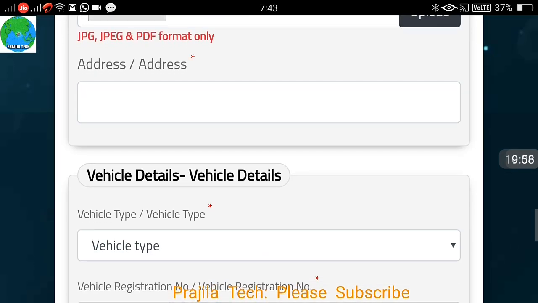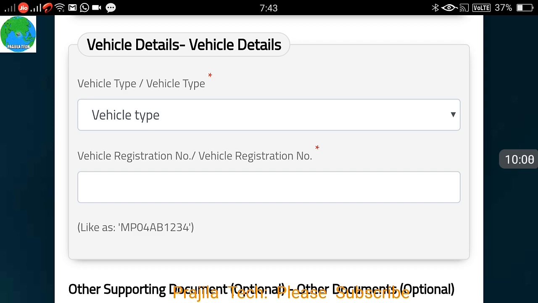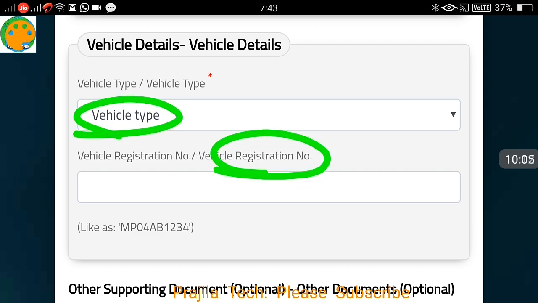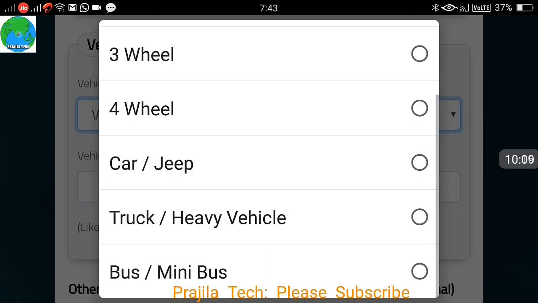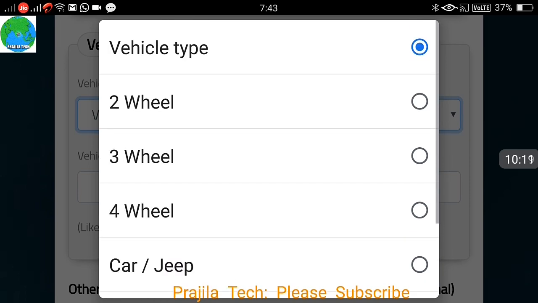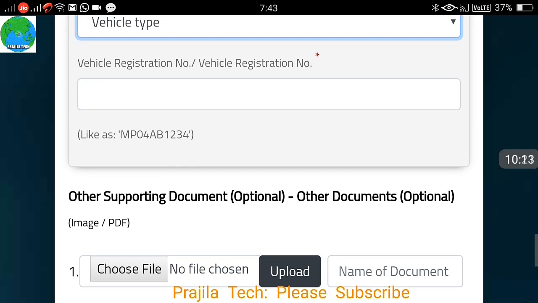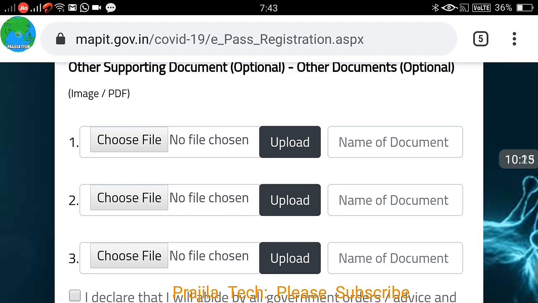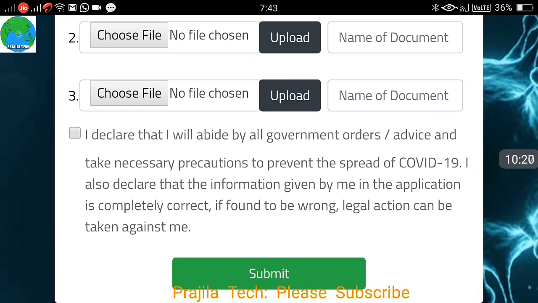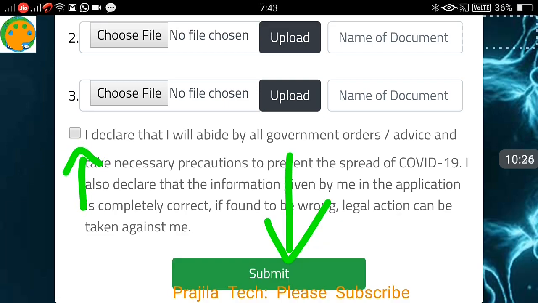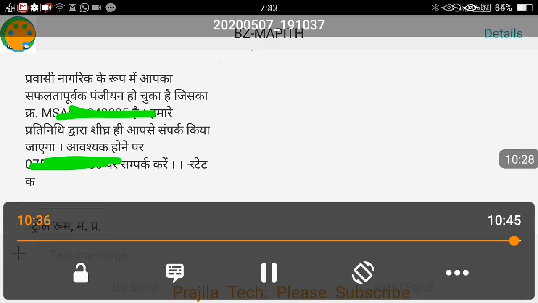While uploading a file, if you use the camera and it does not work, friends, please save it as a PDF and then do it, because sometimes the camera creates a larger image, which will be a problem. Now if you click on vehicle type, you have multiple options: two-wheeler, three-wheeler, four-wheeler, bus and so on. Select the option you prefer here. Once done, click on I declare at the bottom and click on the submit button. Once things are successful, you get a message like this.